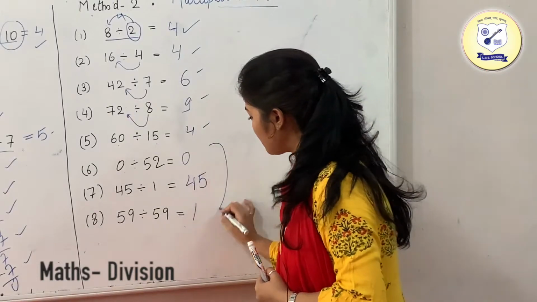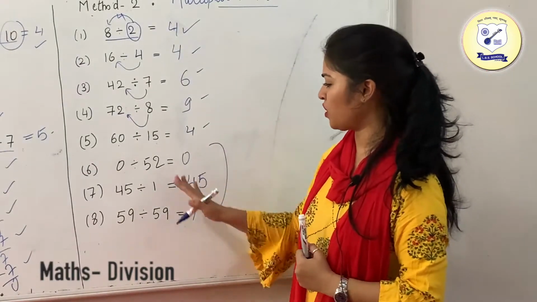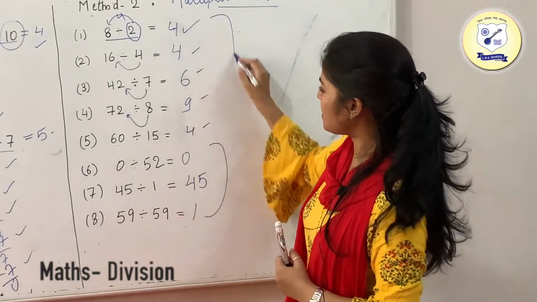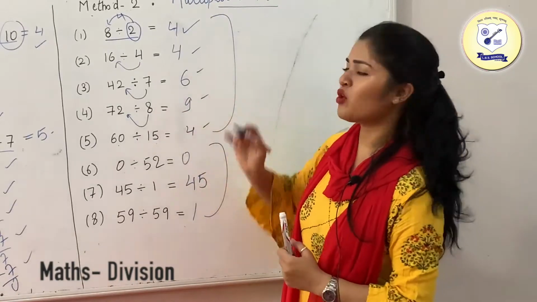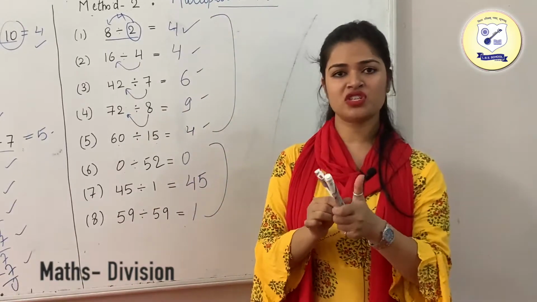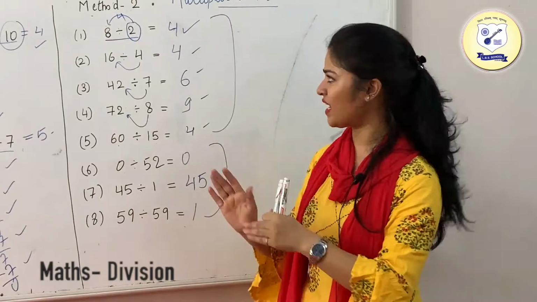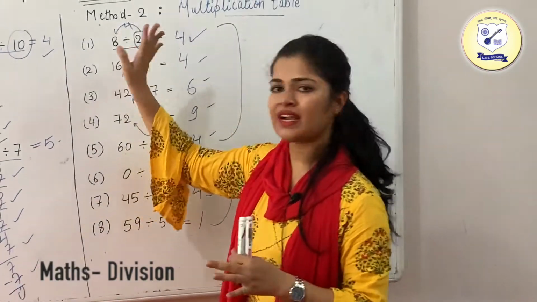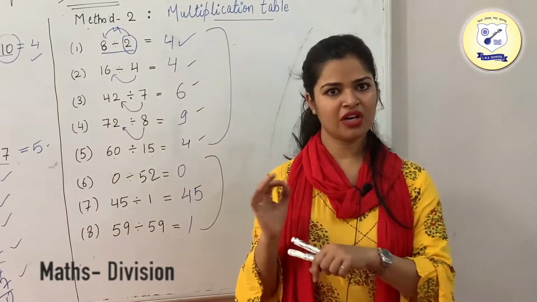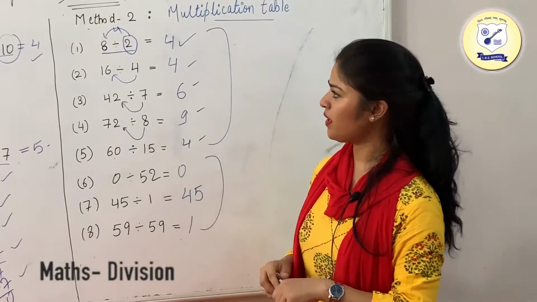These questions were based upon your division facts, which are going to help you later, and these are the questions which were based upon your multiplication table. What you need to do is just go through the table of that number and check at what times that number comes in the table of that particular number which we have taken. Okay.